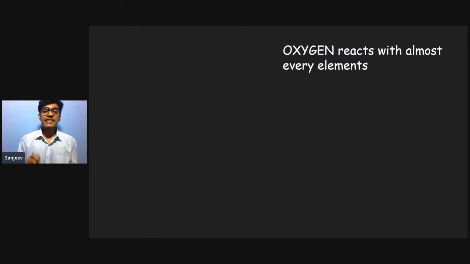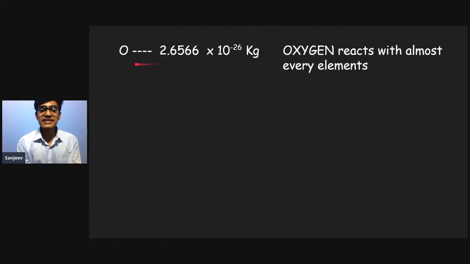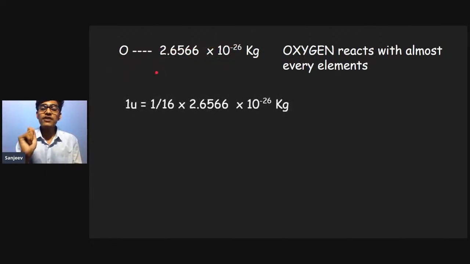So scientists decided that oxygen can be used as the standard element to measure the weight of all the other elements. And what do I mean by that? Oxygen reacts with almost every element, so it is easy to find the standard unit and the ratio between them. So suppose the atomic mass of oxygen is this, and the unified mass was 16 times lesser than this value, that was the value of 1 u.